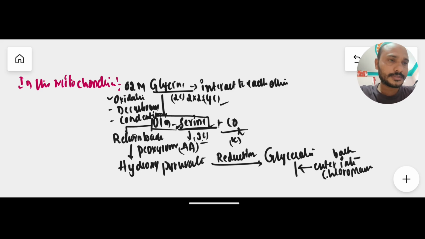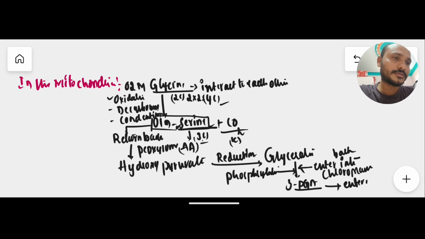In the chloroplast this glycerate undergoes a phosphorylation process, very important. Phosphorylation means addition of phosphate from ATP to this glycerate, then it becomes 3-PGA. Then again it is formed back as 3-PGA. Now this formed 3-PGA later enters the C3 cycle or Calvin cycle to continue this cycle again.